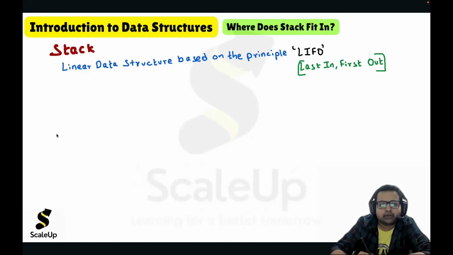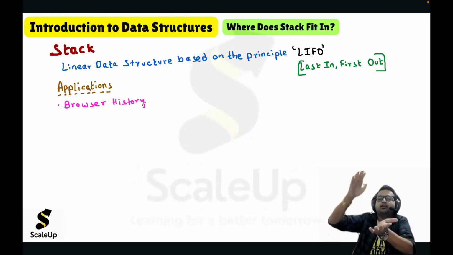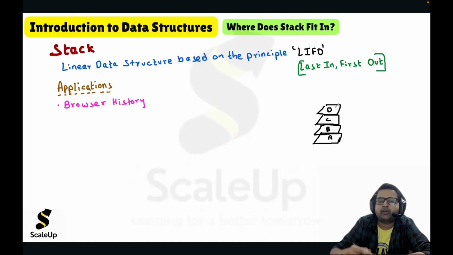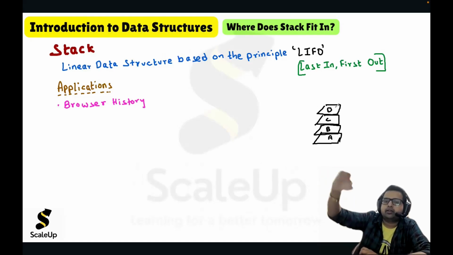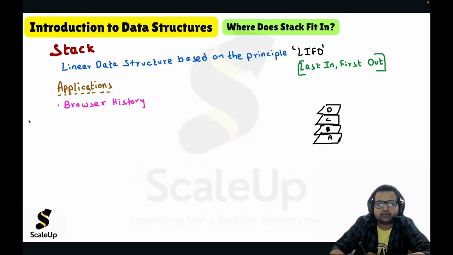So let us look at some examples of those scenarios. Then you will get a clearer understanding. Browser history. Whatever you are browsing will keep piling up. Let us suppose you visited a web page A, then B, then B will be on top of A, then C. In this way, the browsing history is maintained in the form of a stack. Whatever new page you visit gets on top of the previous pile of pages. So in browser history, the data is organized in the form of a stack.